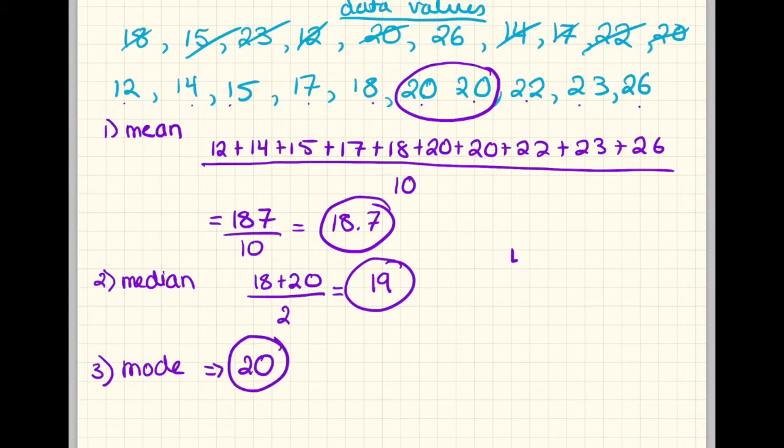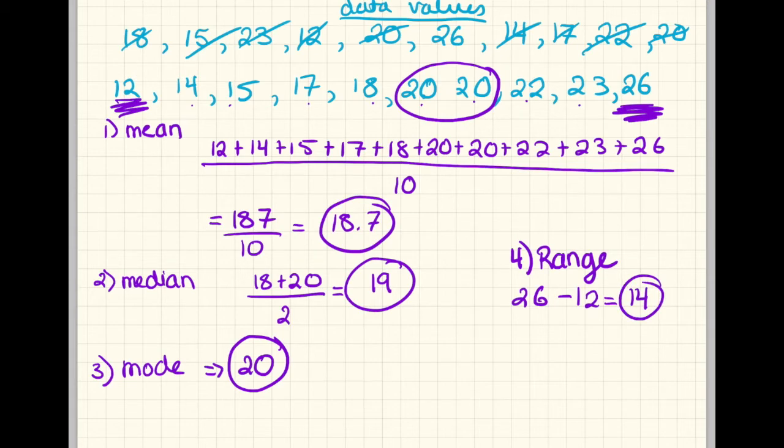And the last thing that we learned was the word range. The range is just the biggest number, which is 26, minus the smallest number, the difference between the big one and the small one. In this case, if we do 26 minus 12, we get that the range is 14. So that's how you calculate mean, median, mode, and range.